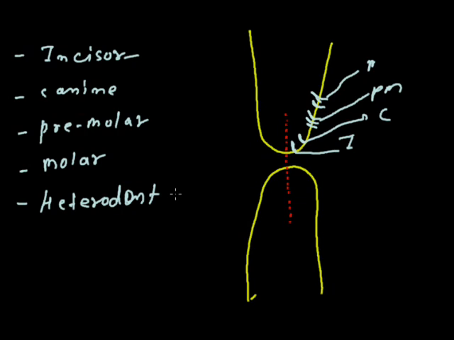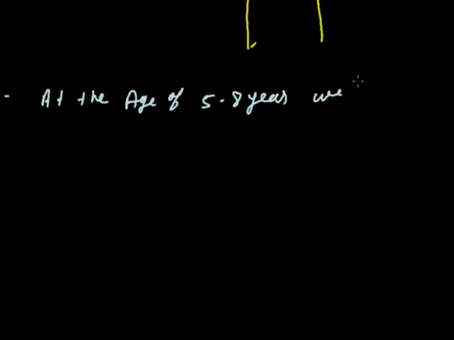Let's now discuss how the teeth work and what the actual number of teeth inside the body is. We can distribute the number of teeth in two stages. First, at the age of 5 to 8 years, we have milk teeth inside us.